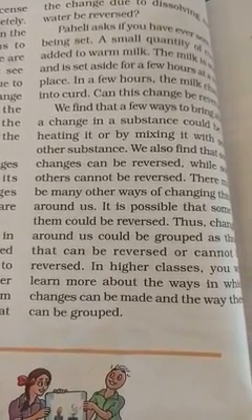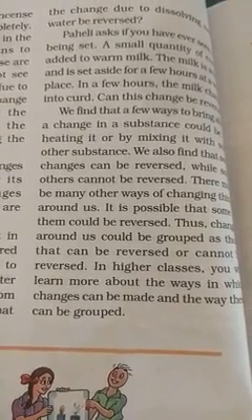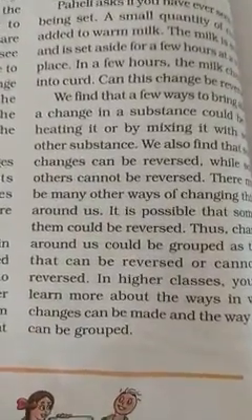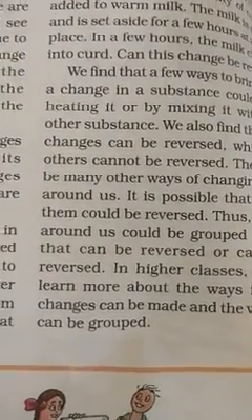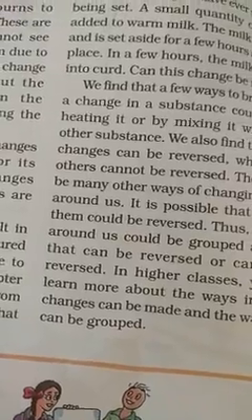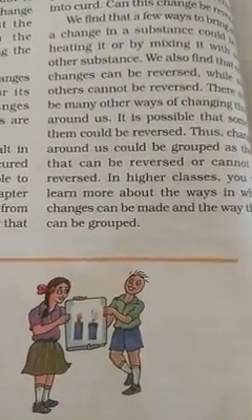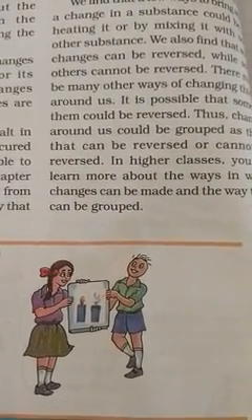So the changes around us could be grouped as those that can be reversed and those that cannot be reversed. Reversible, and cannot be reversed means irreversible. Two kinds of changes, reversible and irreversible. See, you can draw and observe. First do it, then draw and show.